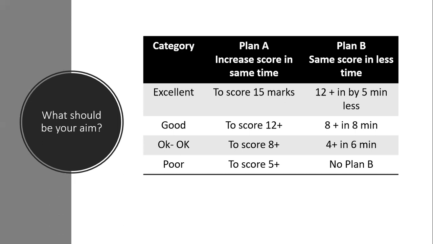If you are average at it, then your Plan A should be to score 8 plus, or Plan B, score 4 to 8 marks, whatever you are scoring, but look at how much time you are devoting to it. So if you are scoring 4, try to get it in 6 minutes. If you are scoring 6, not more than 8 minutes. Think about it: just slightly more than 1 minute per question if you are in the average category.